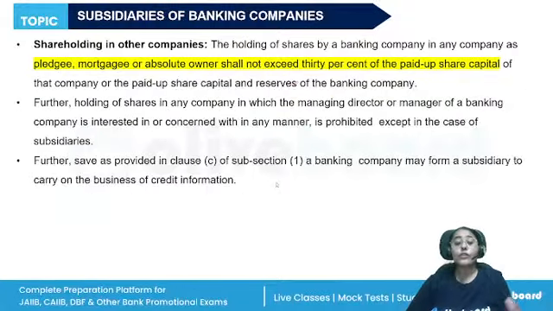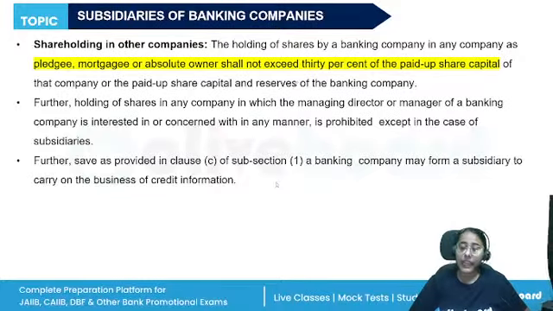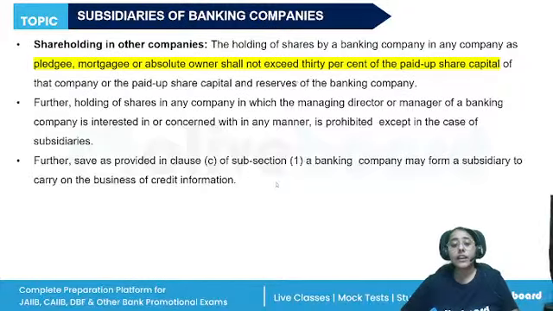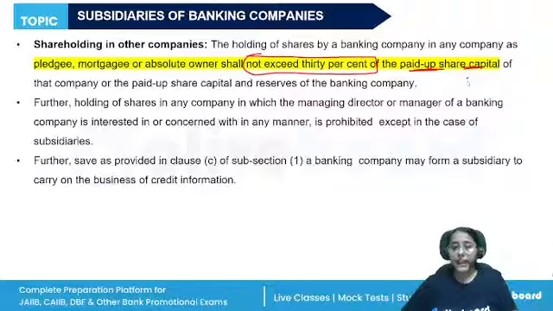Banks are also allowed to have shareholding in other companies. Again, there's also a ceiling on the shareholding in companies other than subsidiaries. So the holding of shares by a banking company as a pledgee, as a mortgagee, or as absolute owner should not exceed 30% of the paid up share capital. Right?